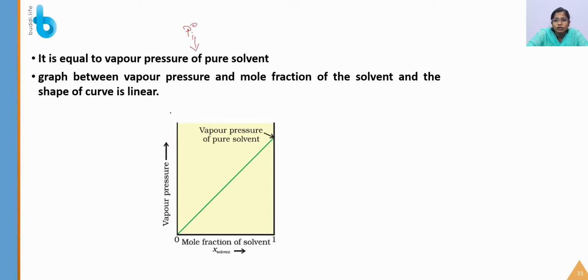This is the graph between vapor pressure and mole fraction of the solvent, and the shape of the curve is linear. So there is only a linear change when you increase or decrease the mole fraction in the solution. Try to remember all the graphs. They might ask questions based on the graphs, giving the graph and asking whether it's a Raoult's law graph, a vapor pressure graph, Henry's law, or whatever.